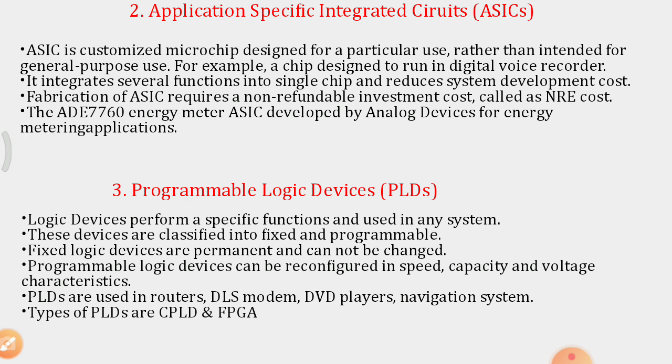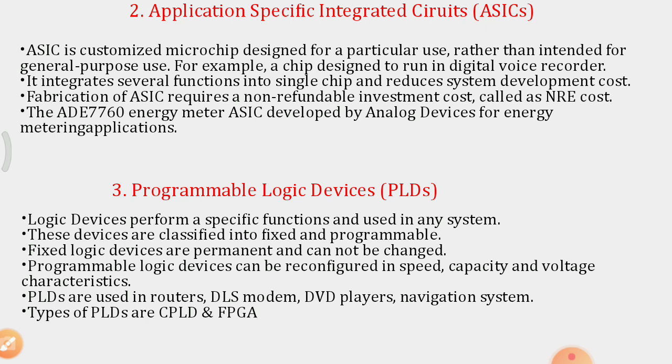The ASIC integrates several functions into a single chip and reduces the system development cost. But the fabrication of an ASIC requires a non-refundable investment cost that is called NRE cost, non-recurring engineering cost or charge.